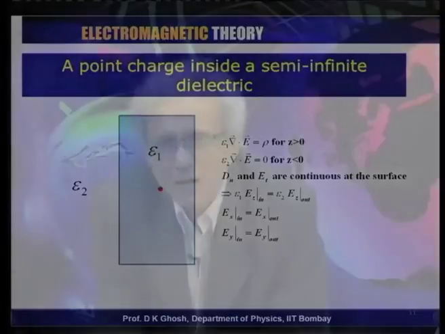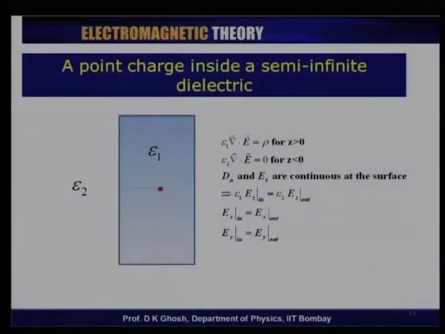So, since the normal component, let me assume a linear dielectric. If I have a linear dielectric, the relationship between the electric field and the field D is given by D is equal to epsilon, that is the permittivity of the medium, times the electric field.